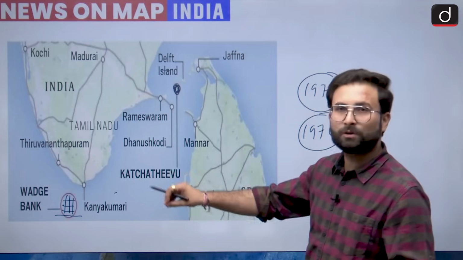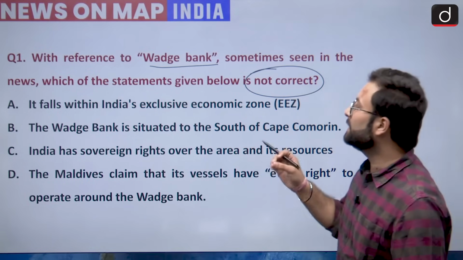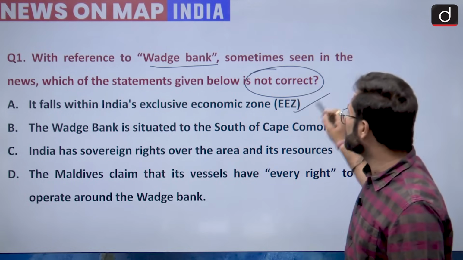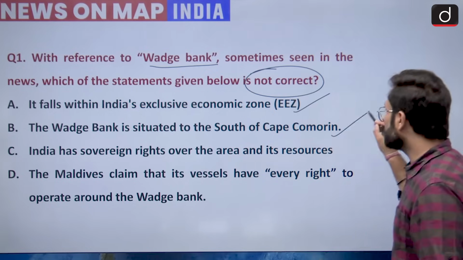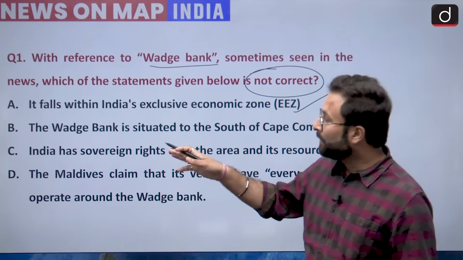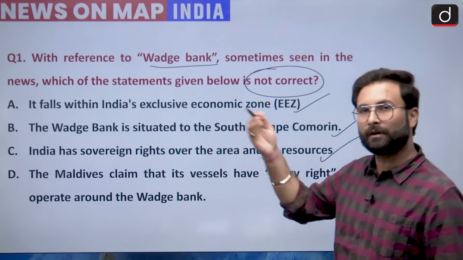With respect to the Wedge Bank, there are certain statements given over here. Let's see. It falls within India's exclusive economic zone, so this statement is correct. The Wedge Bank is situated to the south of Cape Cameron, so this statement is also correct. Now India has sovereign rights over the area and its resources. That is also correct because it is part of our EEZ.